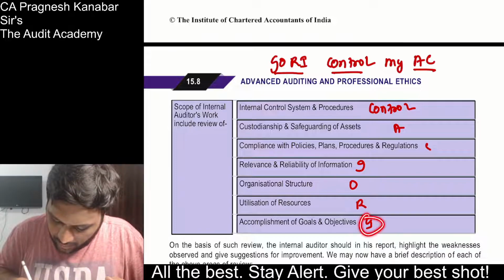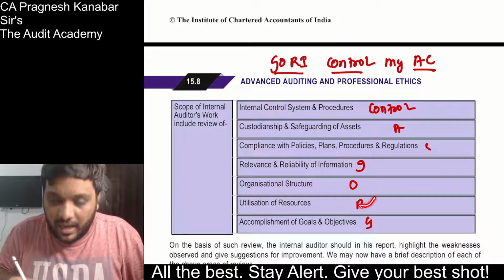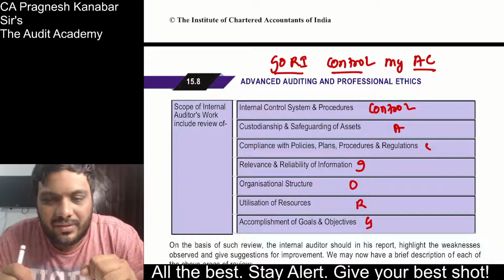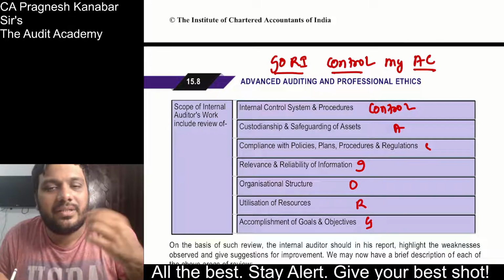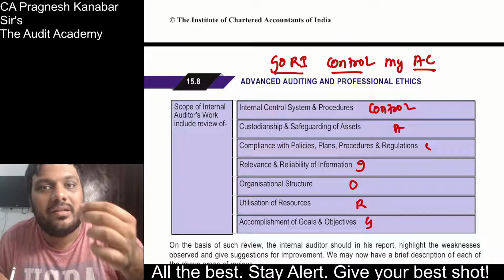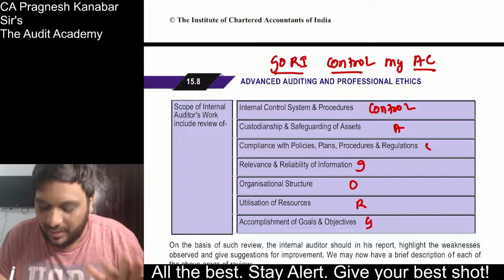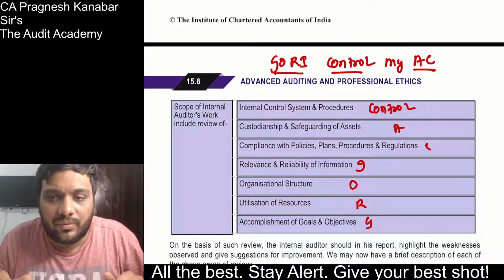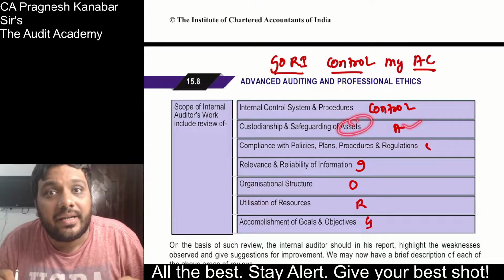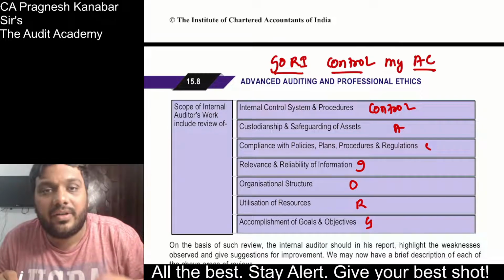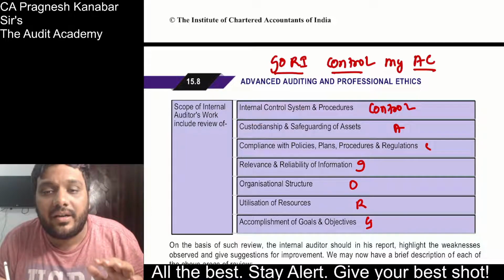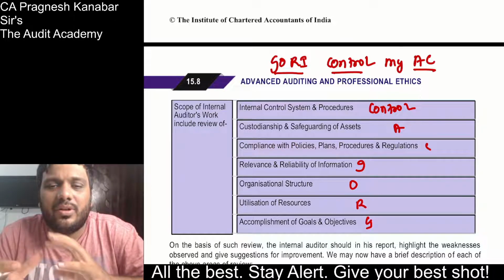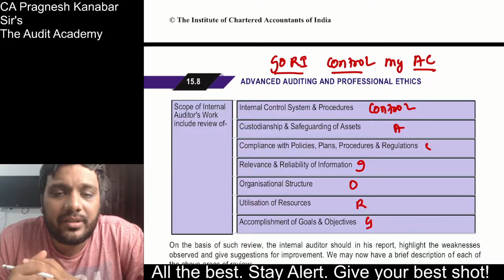So GORI CMAC, G for goals, O for organizational structure, R for utilization of resources, whether there is optimum utilization of resources, input output ratio, checking the efficiency. I for information, whether the information is relevant, reliable, logical, understandable, comparable, trustworthy. Then control, the whole internal control system and procedure the internal auditor should review. Then AC, A for assets, a very important part for management, who is having the assets and how they are being safeguarded. And then C, compliance with plans, policies, procedures, laws, regulations. So it is not compliance only with laws and regulations, but compliance with the internal policies and procedures also.